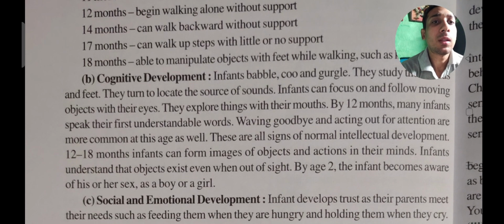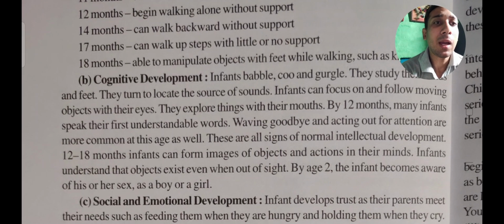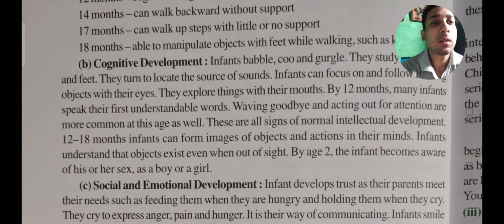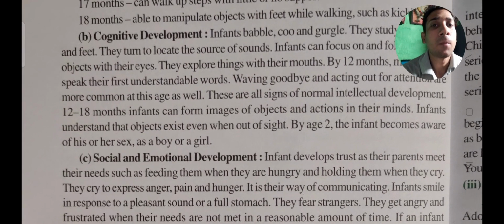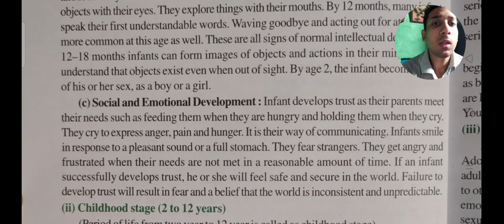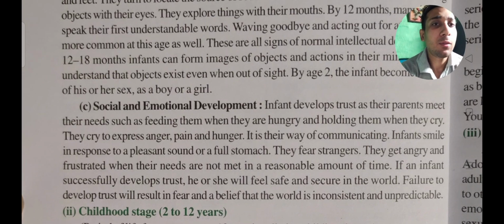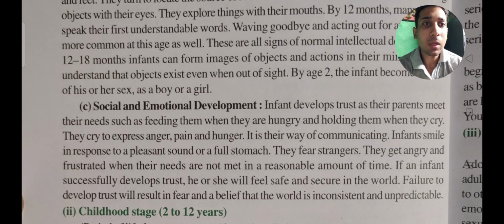Okay, so thereafter they also wave goodbye and try to get more attention. And by the age of 2, the infants become very aware that they are a boy or a girl. Thereafter we can see the social and emotional development. As we can see, the infants develop trust as their parents meet their needs, such as feeding them when they are hungry and holding them when they cry.